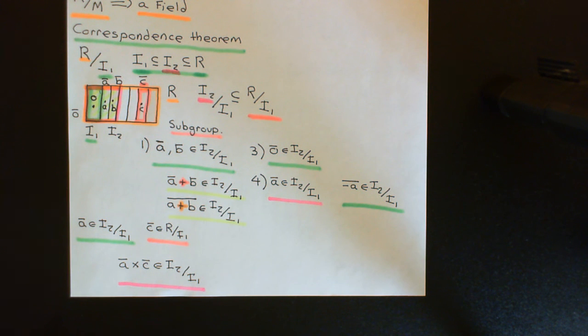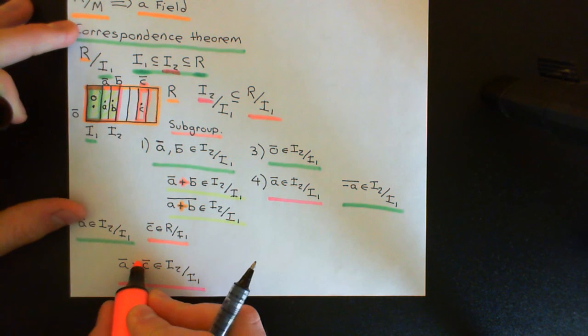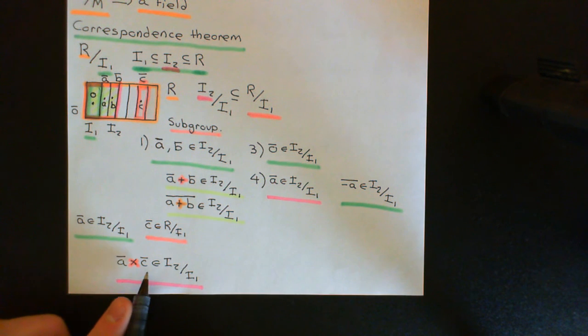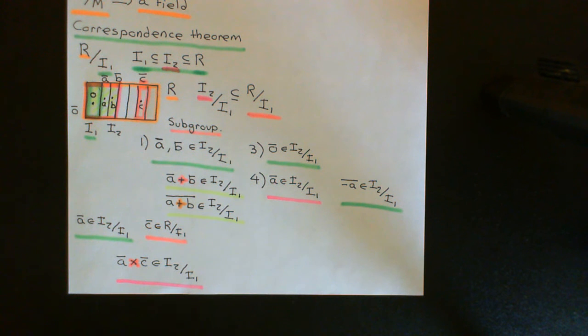Okay, so if I want to multiply A bar and C bar together, how do I do it then? And I should stress, this is multiplication in the quotient ring. So how is multiplication defined in the quotient ring? Well, again, you just take a representative from this coset, take a representative from this coset, multiply them together in the initial ring, capital R, and then take the coset that contains the answer. And we know that that's well defined from our study of quotient rings.